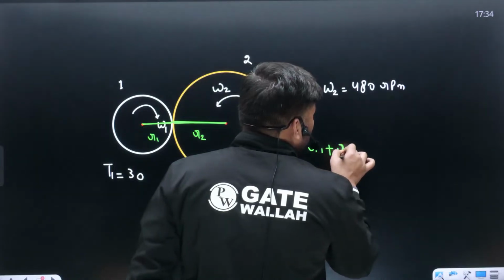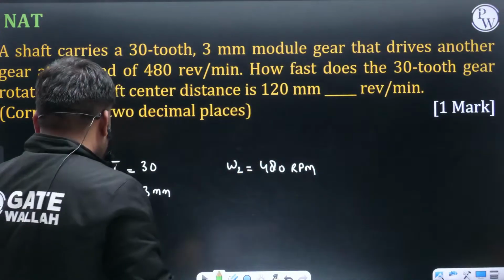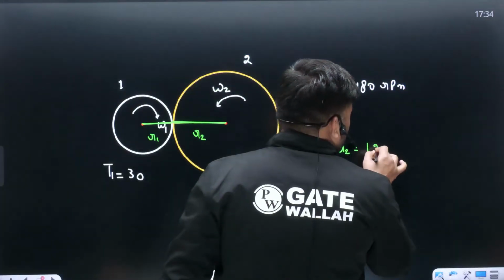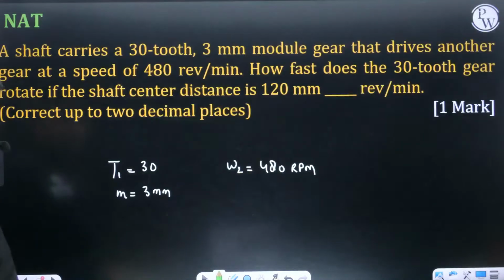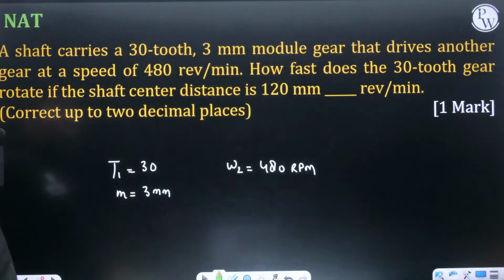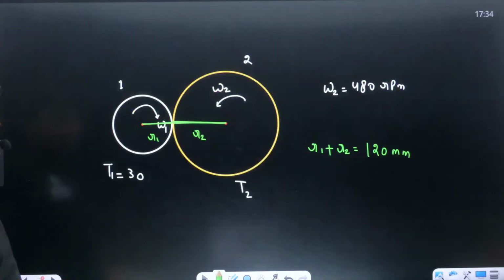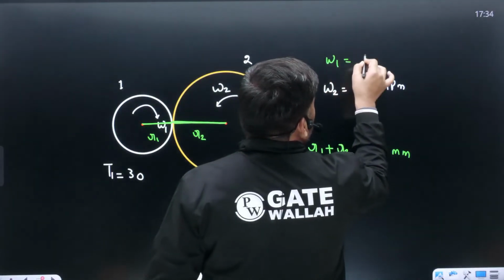R1 plus R2, how much have they given beta? 120 mm. Okay, 120 mm. What are they asking? How fast will the 30 tooth gear rotate? Tumse they are asking omega 1. Omega 2 they have given. Omega 1 they are asking.